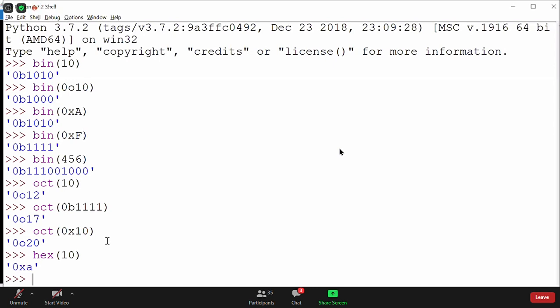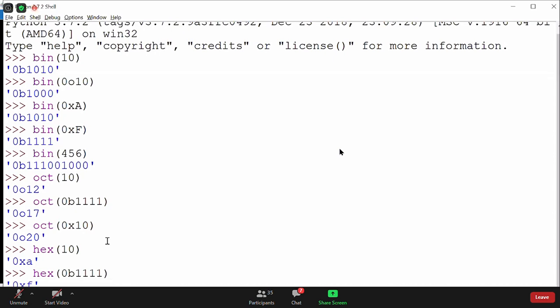Perfect, right? We know that 10 will be represented as a. Now hexadecimal of 0b1111. F. Very good. F, because 15 will be represented as an F. So that's perfectly fine.